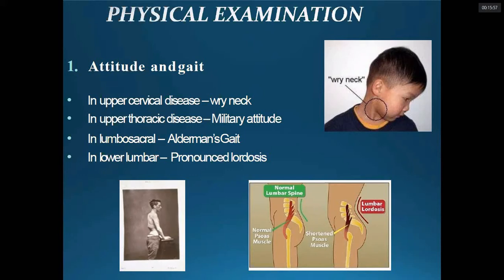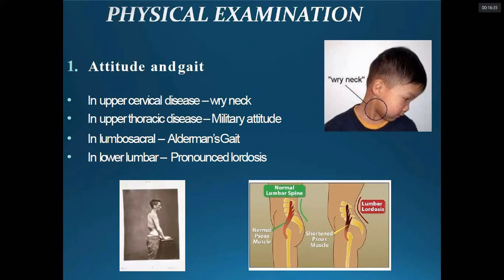In the lumbosacral region, we say elderman's gait. Elderman's gait is a typical gait when there is lumbosacral tuberculosis. Due to the spasm, there is an increase in the lumbar lordosis. To compensate for that lordosis, the patient pushes the neck and upper trunk backwards to maintain the posture. With the abdomen protuberant anteriorly, the head and upper trunk back, and a wide-based gait, the patient walks with that attitude, and that is elderman's gait.